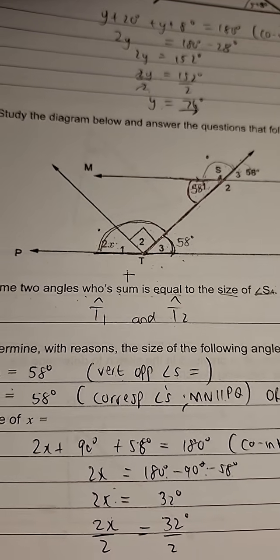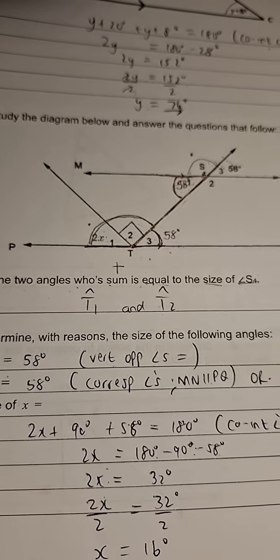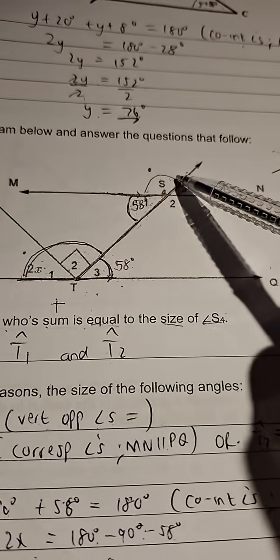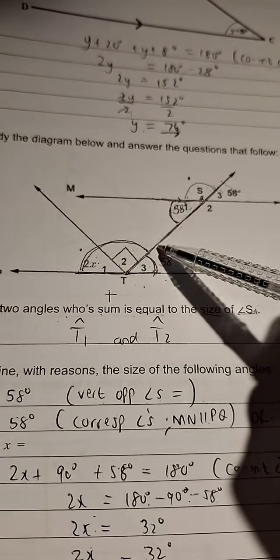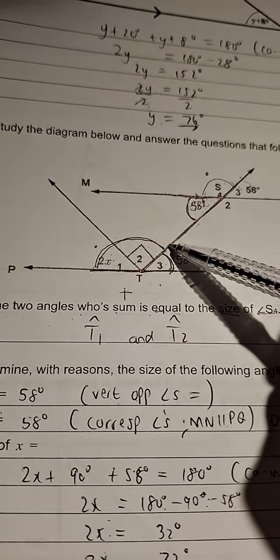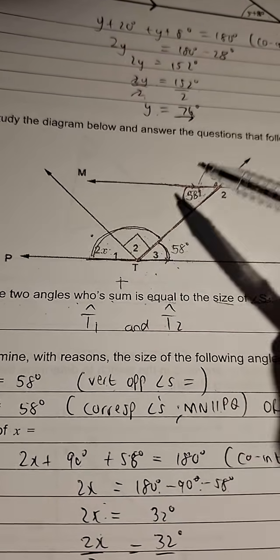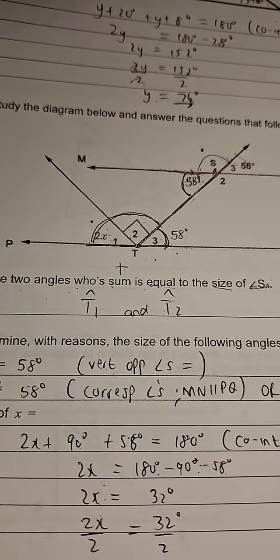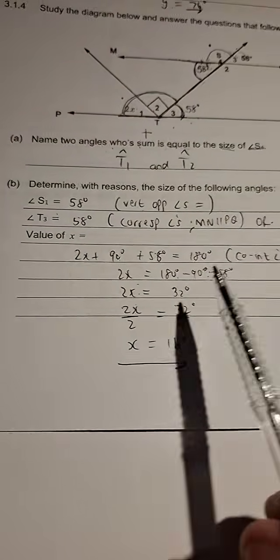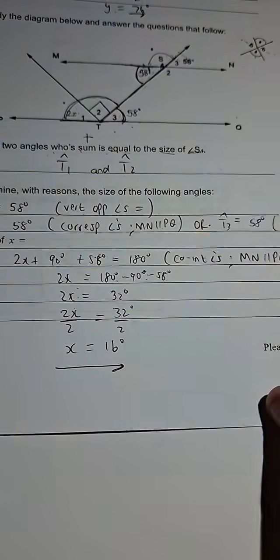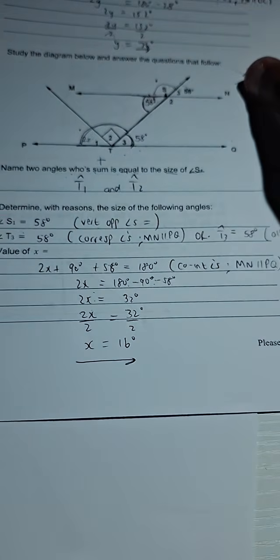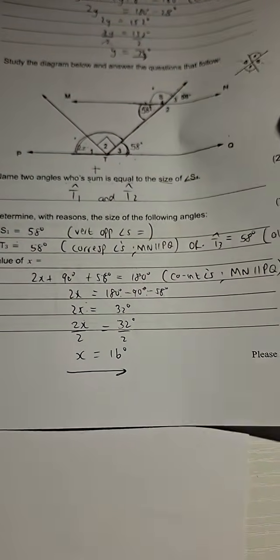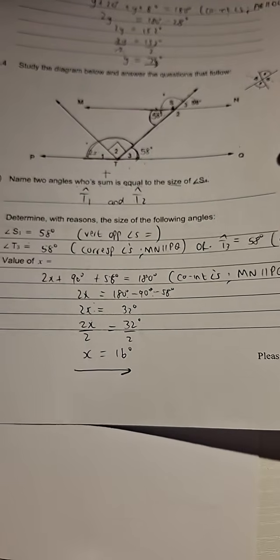Okay, someone else is saying corresponding. Of course, if you would go ahead and use corresponding, it would mean that you would have to find angle S4, then take S4 and say it's equal to these two angles. Then after that, solve for x. So it's a bit longer, but it would still also get you to the answer. Remember, guys, we don't want to spend too much time answering a question. We want to spend the least amount of time using the least amount of energy, so that we can, at the end, check our work after finishing and completing the paper.